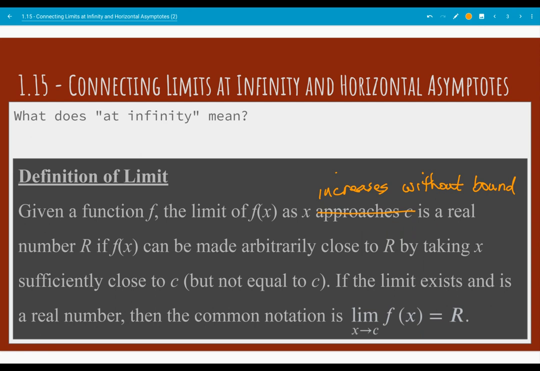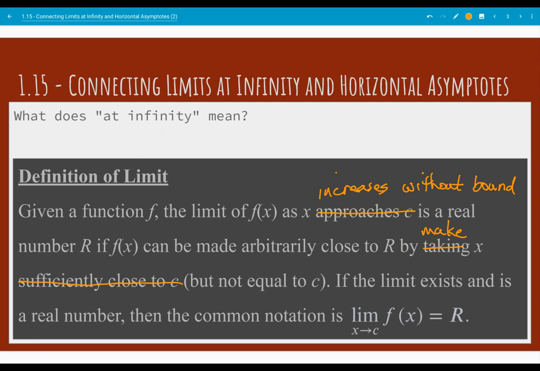So the limit is a real number r, if we can make f of x arbitrarily close to r by, instead of taking x sufficiently close to c, since we're not approaching some particular value c, we're going to make x really big.